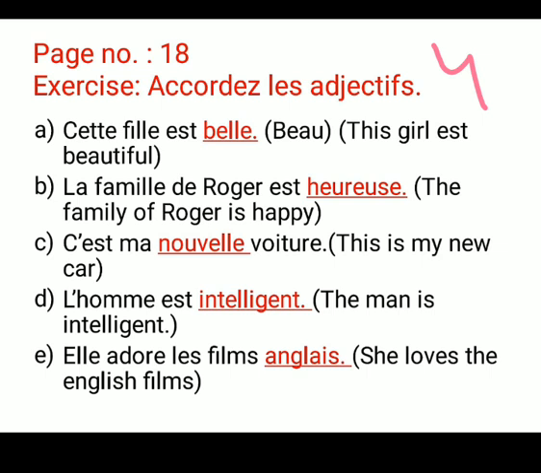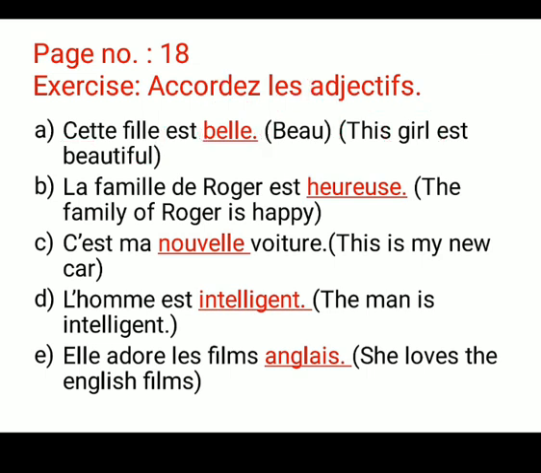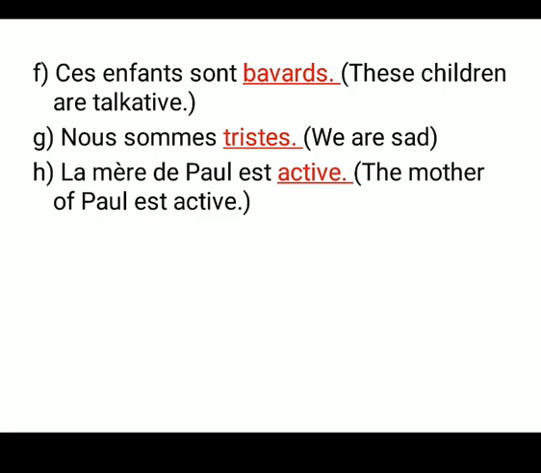For example, first is cette fille est beau. Beau is given. Beau is handsome, and fille means girl. With a girl we can't use handsome. We have to use beautiful, and in French the word for beautiful is belle. So here we have to convert beau into belle to put the correct form of the adjective. Here I am putting all the correct forms for you. Please do this exercise in your book also, and I have also written the English meaning. So I think this will be easy for you.